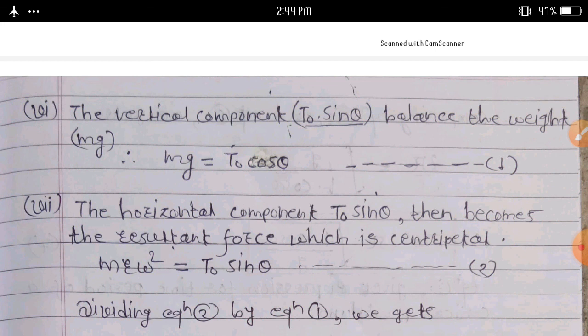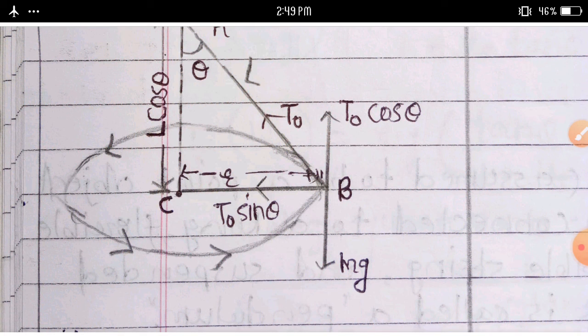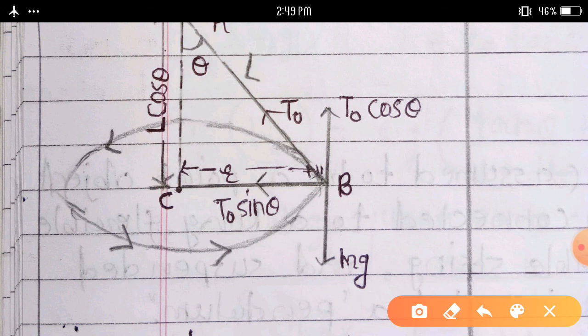This tension T0 in the string is resolved into two components. First component is considered as the vertical component.